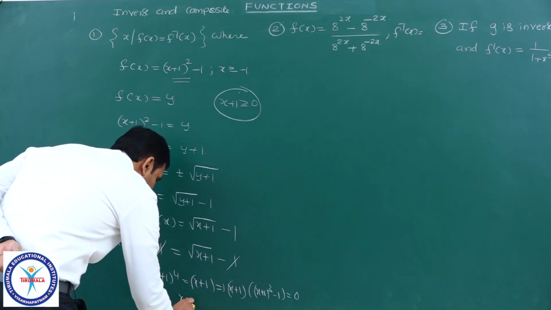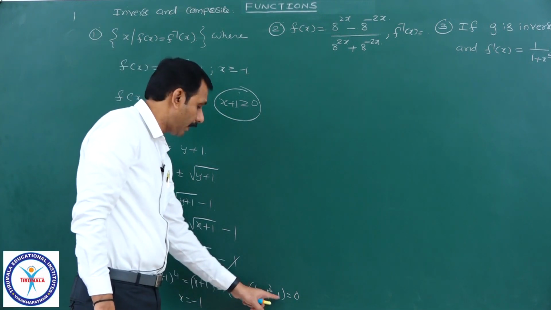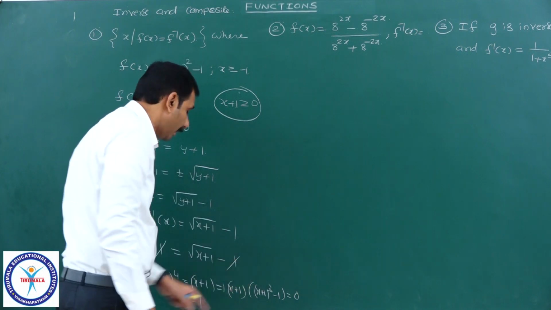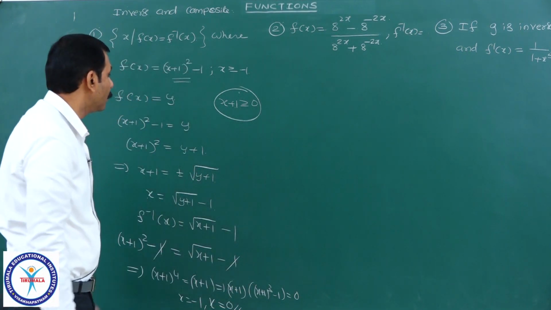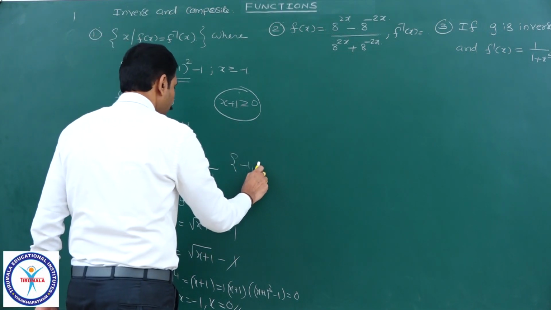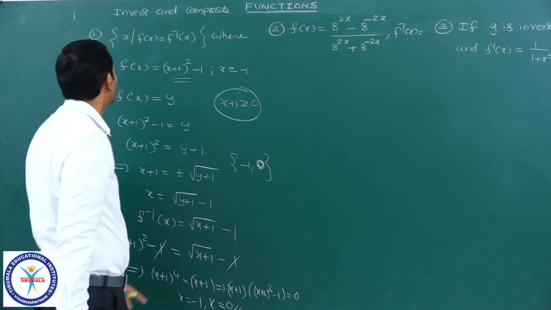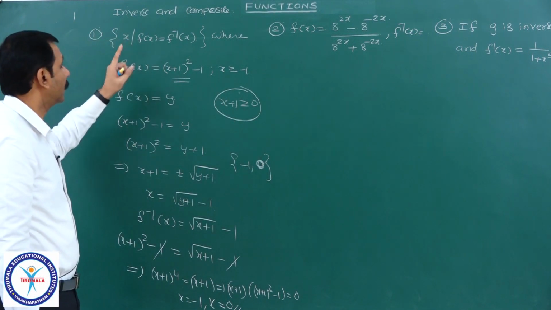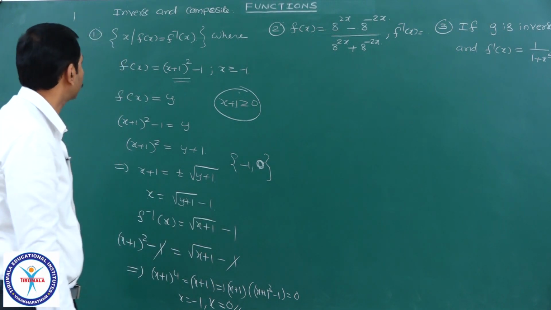What are the values? I will get x equal to minus 1. x plus 1 whole cube minus 1 equal to 0 means x plus 1 equal to 1. Therefore, x equal to 0. Therefore, the values, in set form, we can write as minus 1 comma 0. Minus 1 comma 0 are the elements of that set. Right.